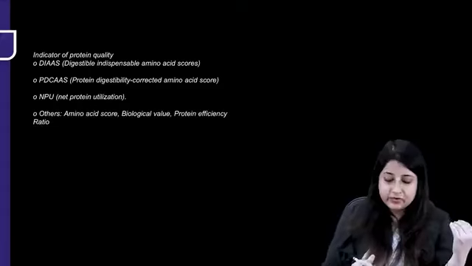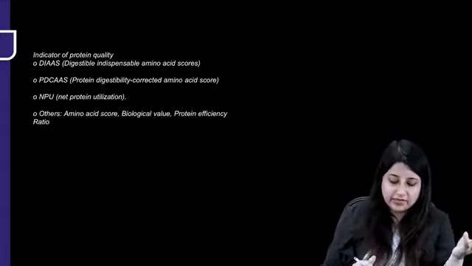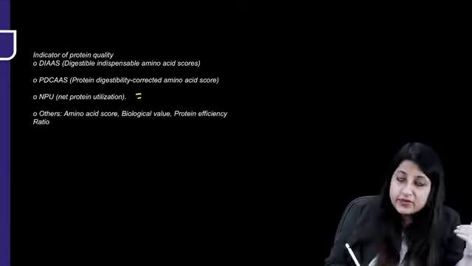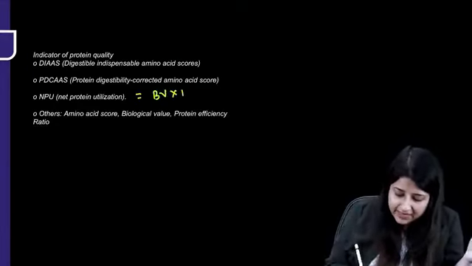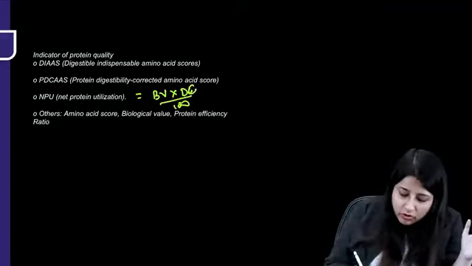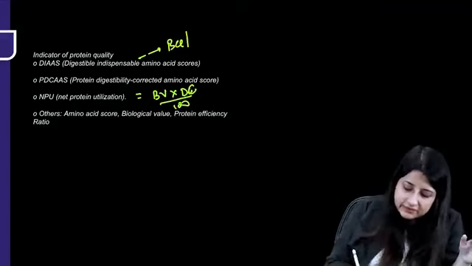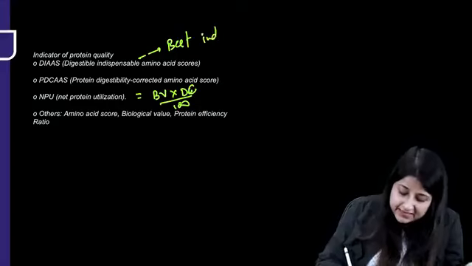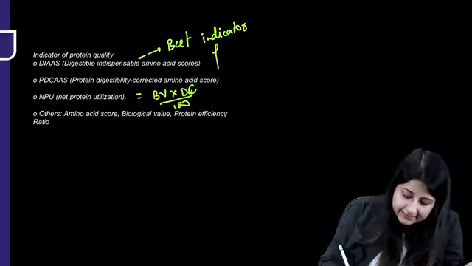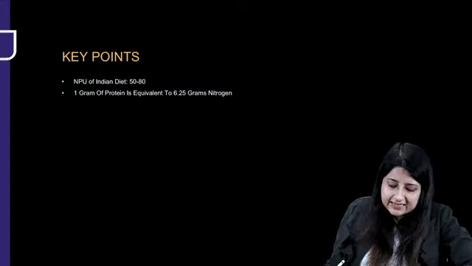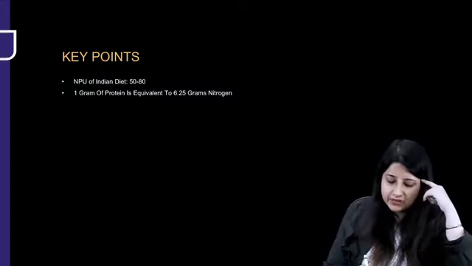Now the next important thing from protein is the indicators of protein quality. So we have DIAAS score, PDCAAS score, NPU score. NPU, as we have studied, is biological value into digestibility coefficient by 100. If you want to learn in detail, you can refer to the main lectures, but the best indicator for protein quality, guys, is DIAAS. Now net protein utilization of Indian diet is 50 to 80.